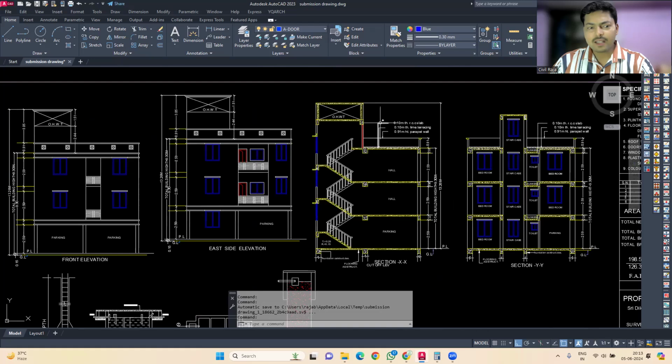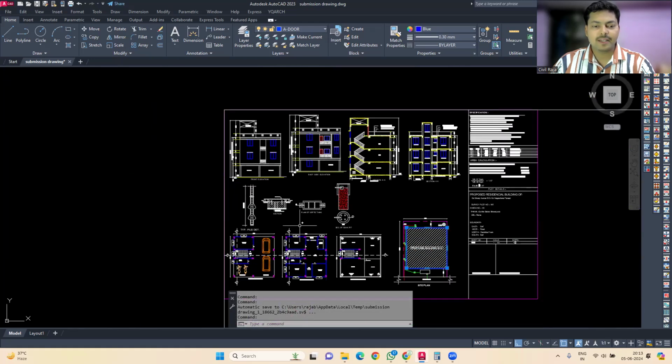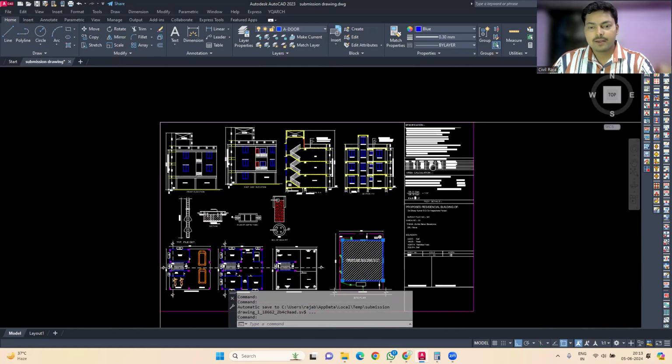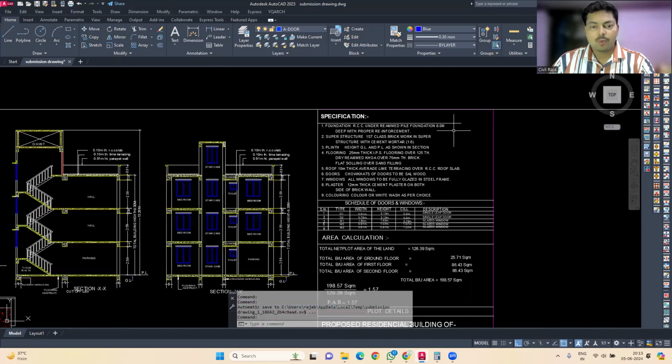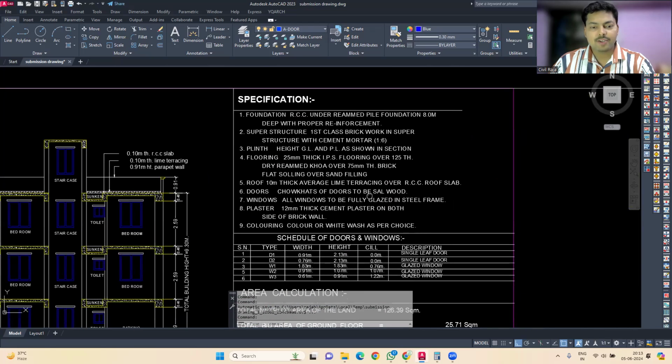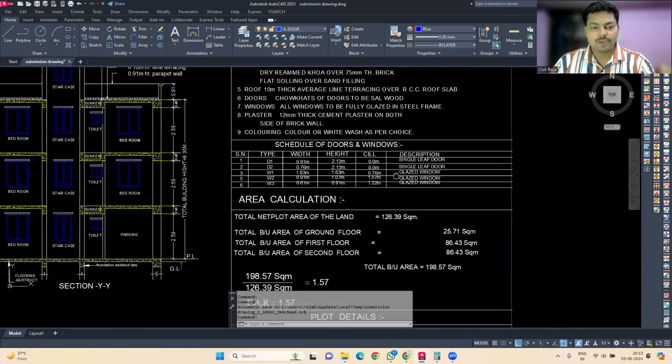Okay, so a lot of things are here, and I will explain everything one by one. Then one more thing, we need to mention some specifications. Also, the schedule of the doors and windows is mentioned over here.